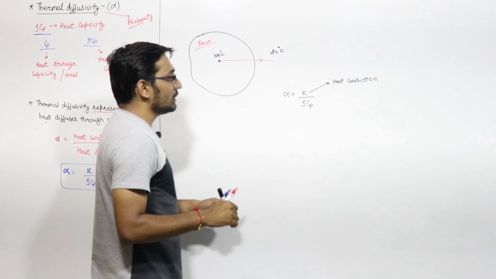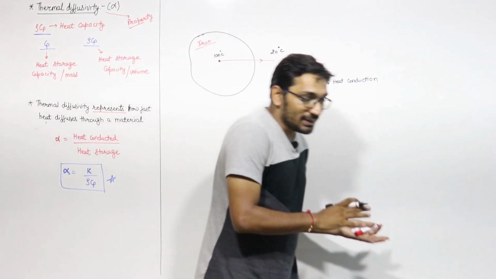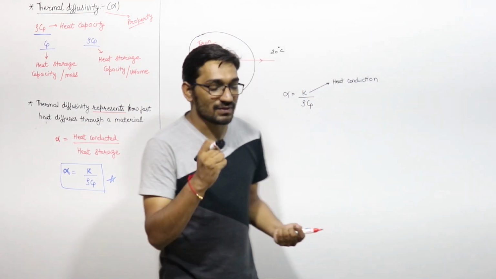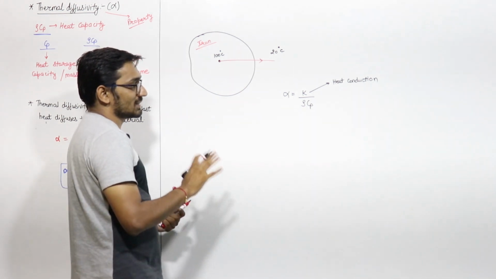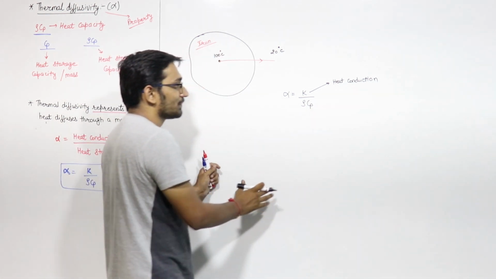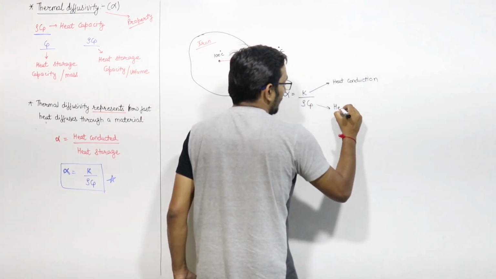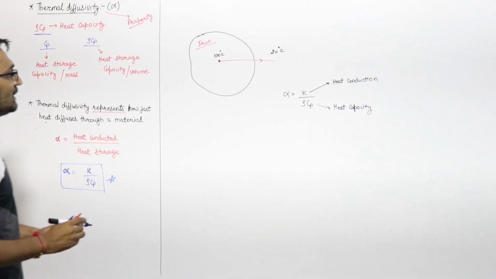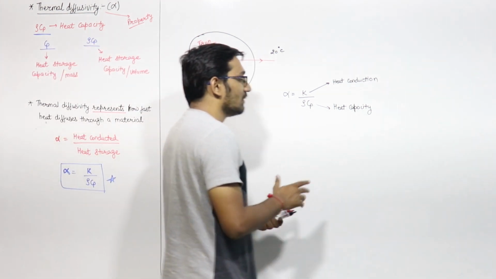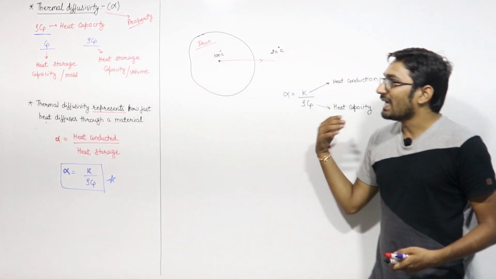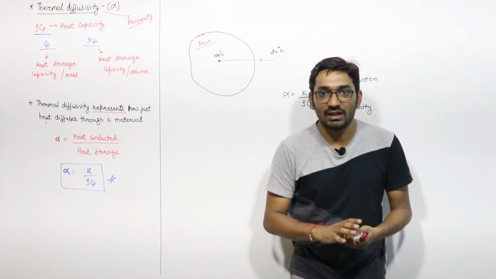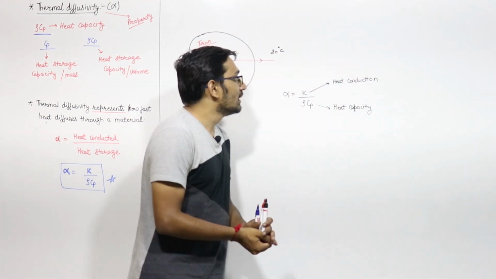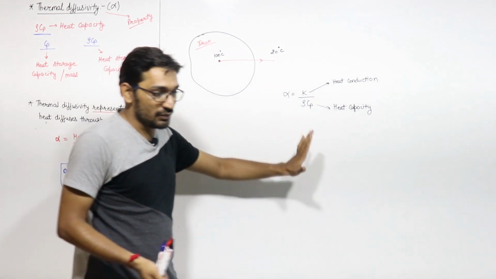And this rho Cp, or heat capacity, represents how much energy per unit volume is stored in the system. So this will be heat storage or heat capacity. This will be the meaning of your thermal diffusivity. We will discuss thermal diffusivity later on, when we derive the generalized conduction equation for three-dimensional heat transfer. Just in brief, this is the meaning of thermal diffusivity, right?